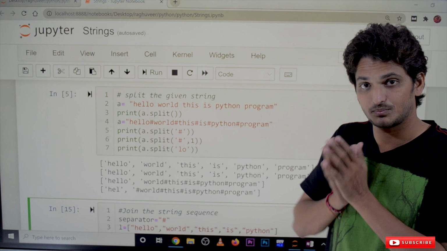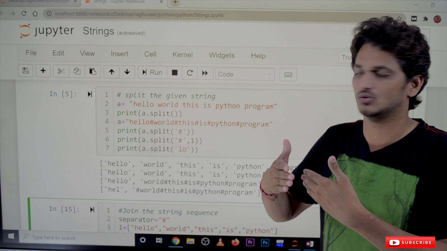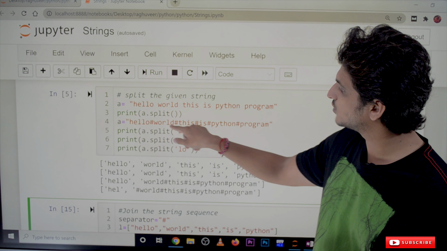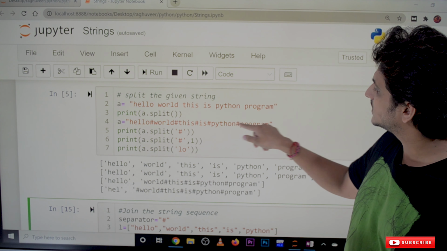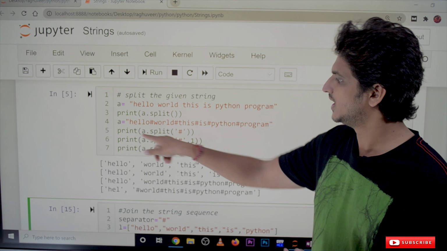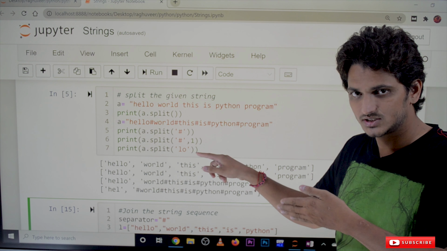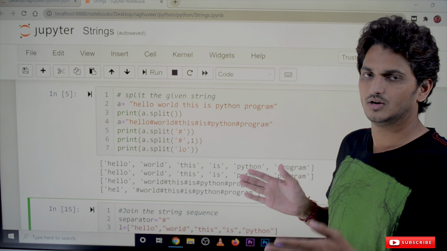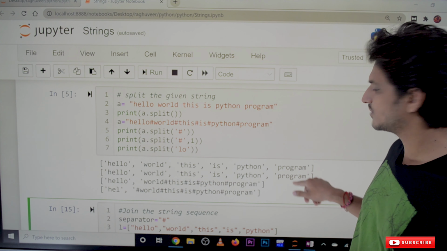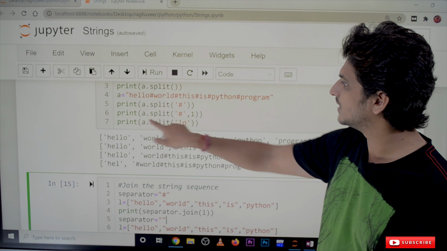If you want to mention a separate character, we can give the separate character or a set of characters also. Take an example, a is equal to hello hash world hash this is Python program, where we placed a hash in between. Based on the hash we will split it. Print a dot split of hash. Whenever it finds a hash, it will split the string. It will split it into two parts. That's why the output is hello world, this is Python program.